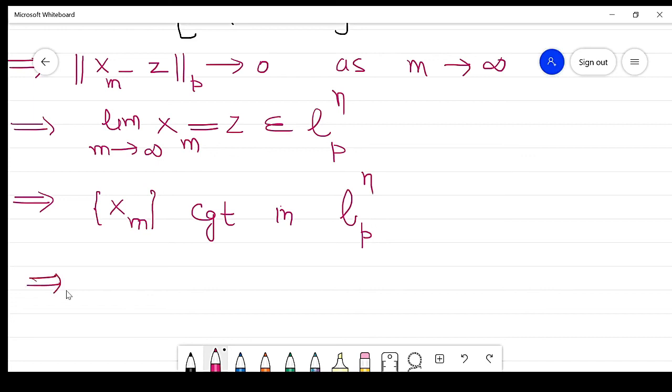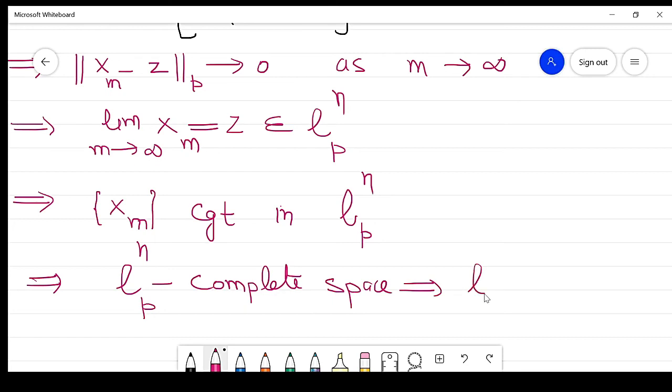It implies this space LPN is a complete space. If it is a complete space, then it is a Banach space. So that proves LPN is a Banach space. So this proves the result.